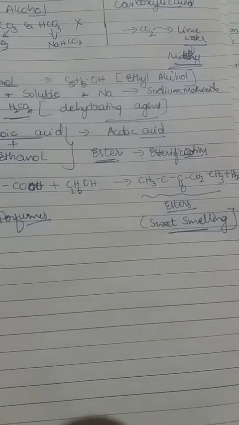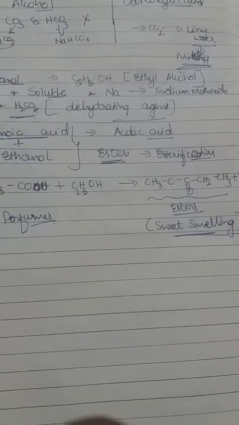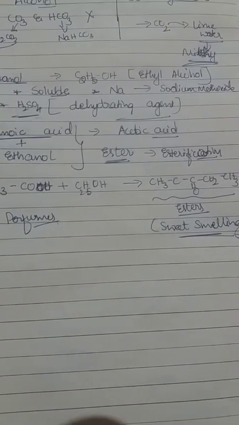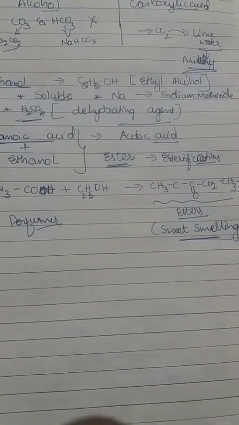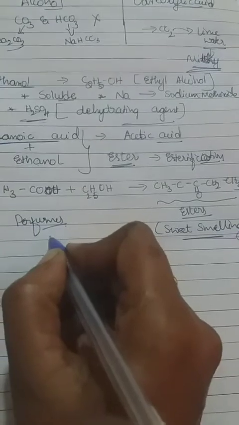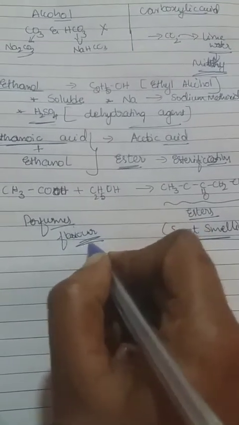Esters are used for making perfume and also as a flavoring agent. You are using onion flavor or vanilla flavor in ice creams and everything, so that flavor also we can get from the ester. Keep in mind, very important.